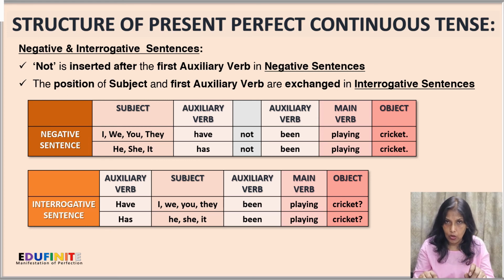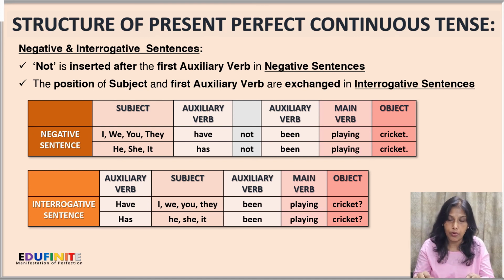We'll insert not, and then we'll have the second auxiliary verb been, and the main verb ending with ing, that is playing. So the sentences will be as he has not been playing cricket, or she has not been playing cricket, and likewise.